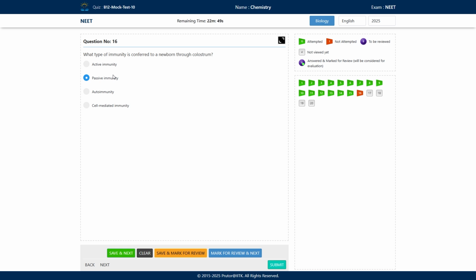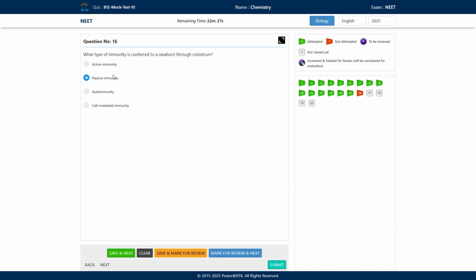Then you have autoimmunity. In autoimmunity, what is happening? The body is not able to recognize between self and non-self, and it starts attacking its own cells. Okay, for example, rheumatoid arthritis. It is an example of an autoimmune disorder.